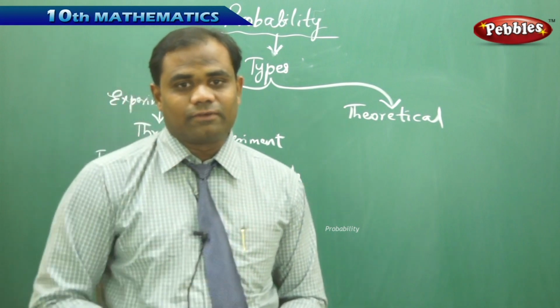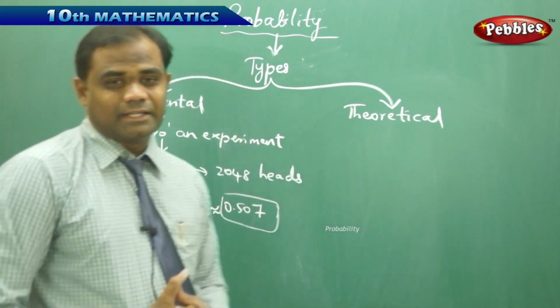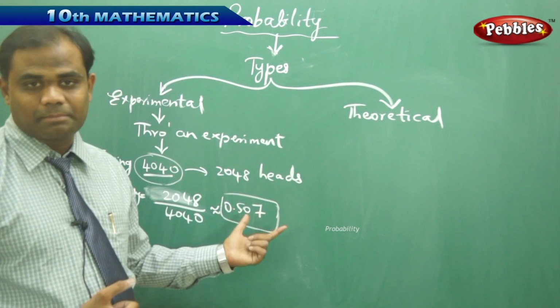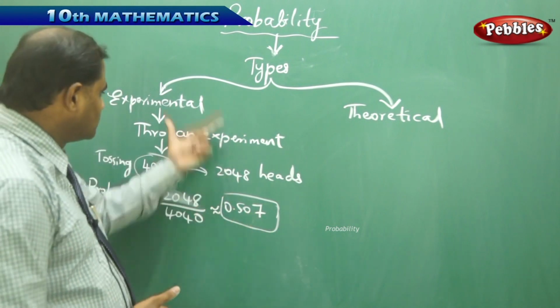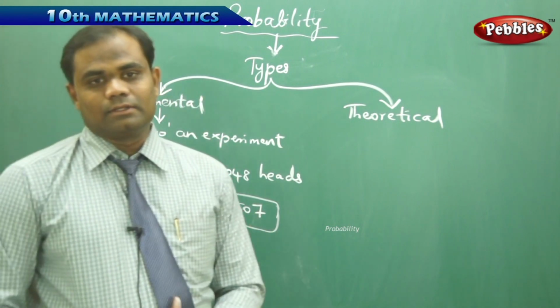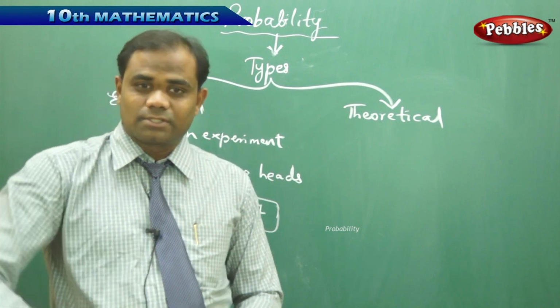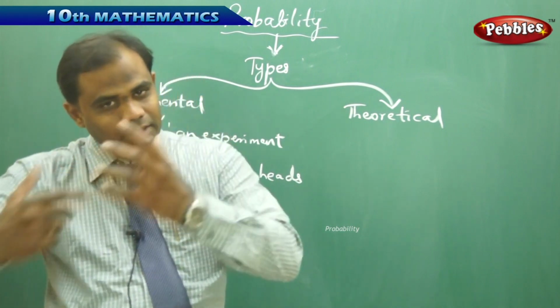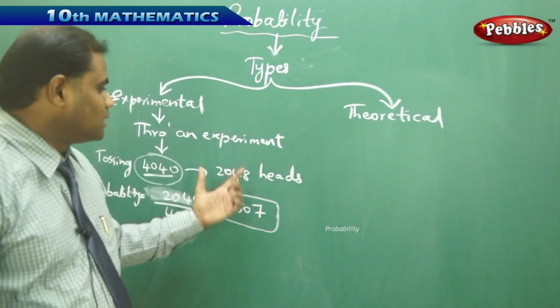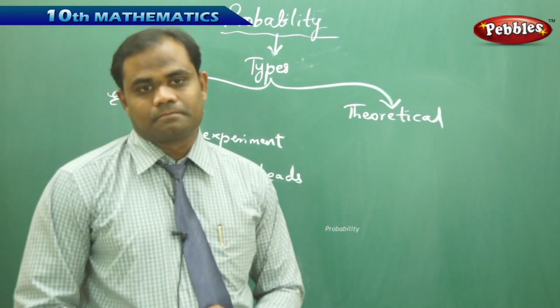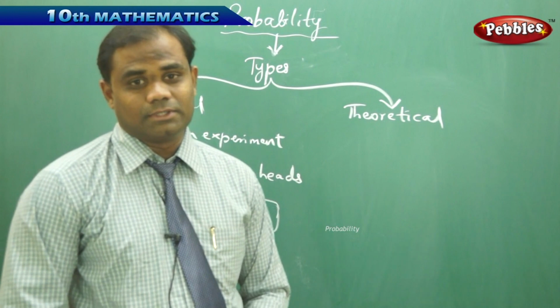So such experiments through which we identify the percentage of chances of happening and not happening are called experimental probability. The process of experimenting by tossing a number of times and then finding each of the results is called experimental probability. Now what is theoretical probability?